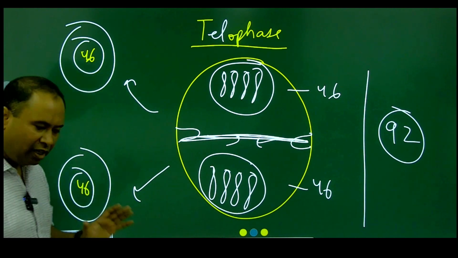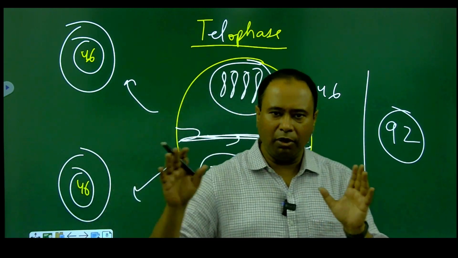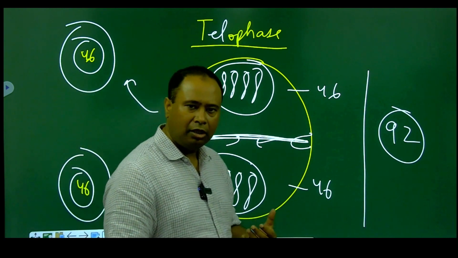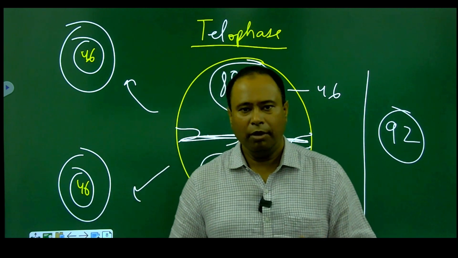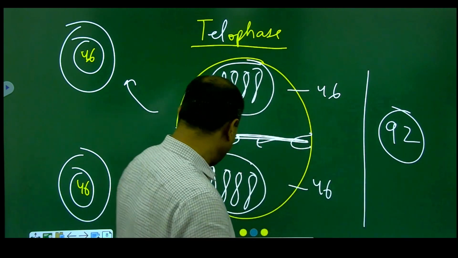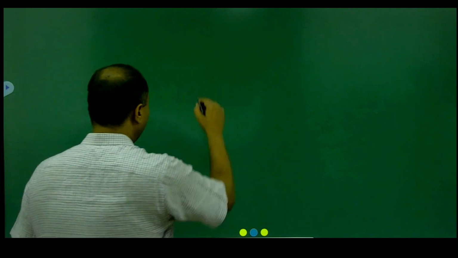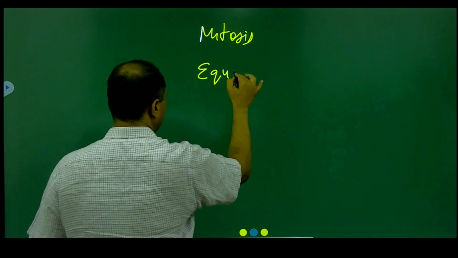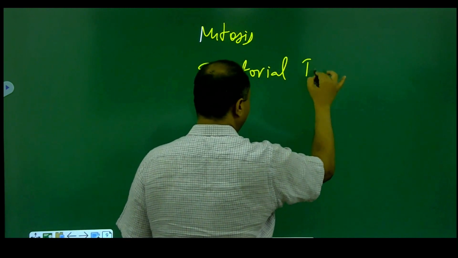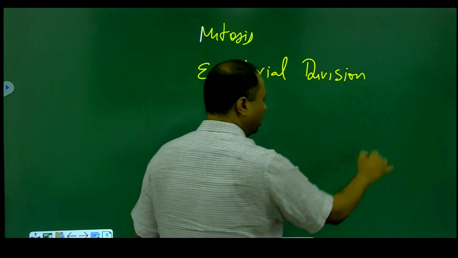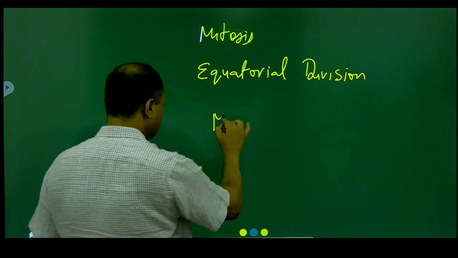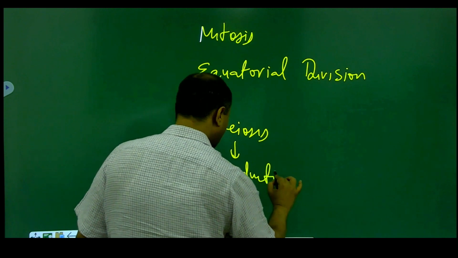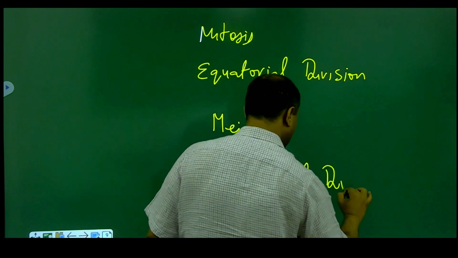So I hope you have understood how the chromosome number varies in different stages of mitosis. But before we end this lecture, there's one more clarity that you have to have. We know mitosis is called an equational division. Now this is also important. You have to know why mitosis is called an equational division, whereas meiosis is called a reductional division. Now why is this so?